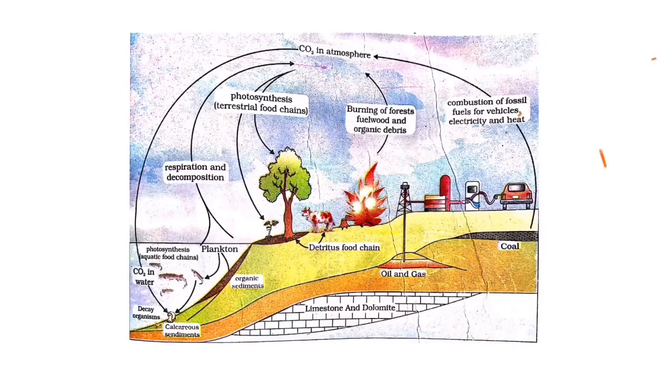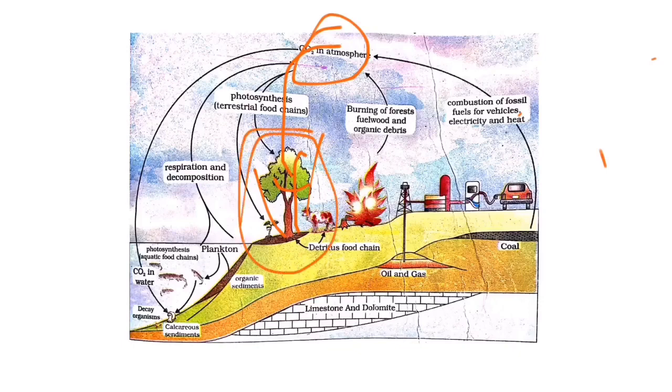First we have producers, trees and small plants. They undergo the photosynthetic process. For photosynthesis, they need carbon dioxide. This carbon dioxide is present within the atmosphere and is absorbed by the producers. So trees or plants convert that carbon into glucose.